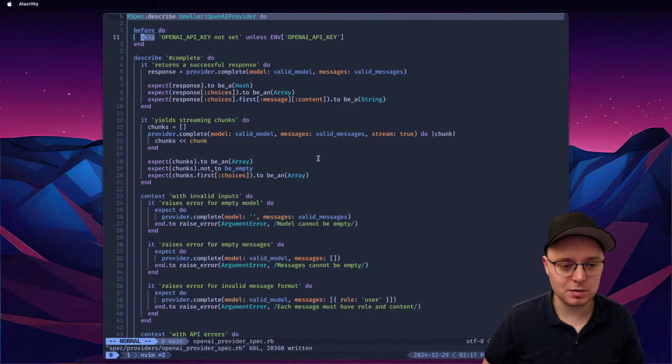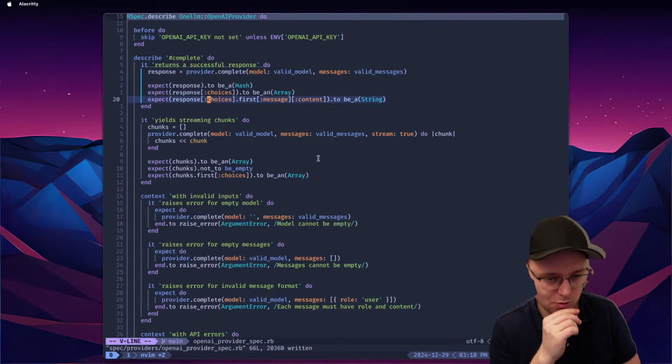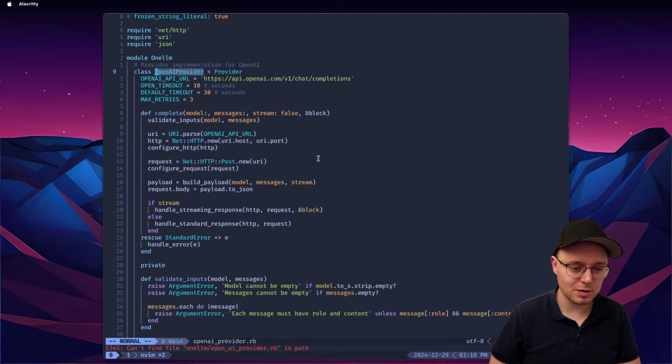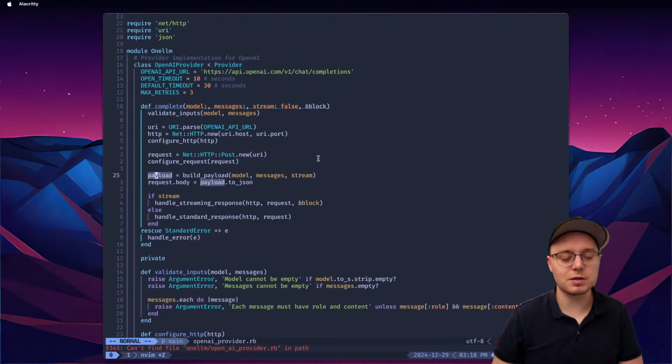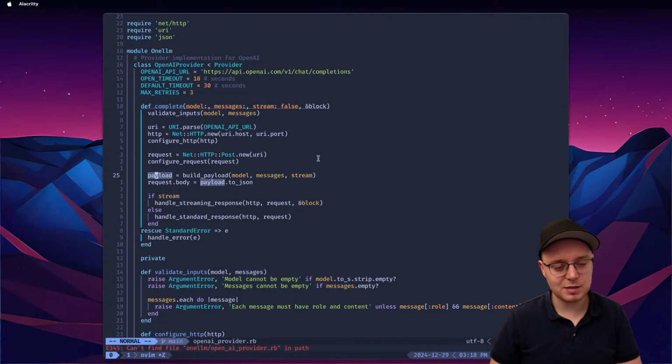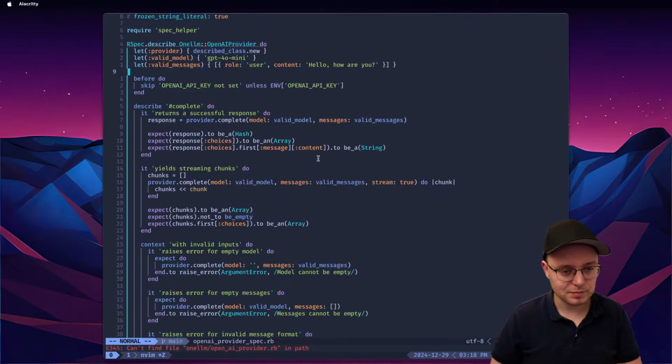And we can probably run it now. Yield streaming chunks, so choices first content to be a string. Is this wrong though? I'm not sure it's wrong. It's probably not wrong because we return JSON here, right? And we need to return the valid OpenAI JSON. All right, so that's all good.